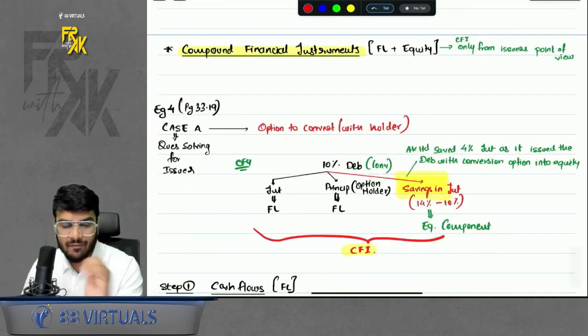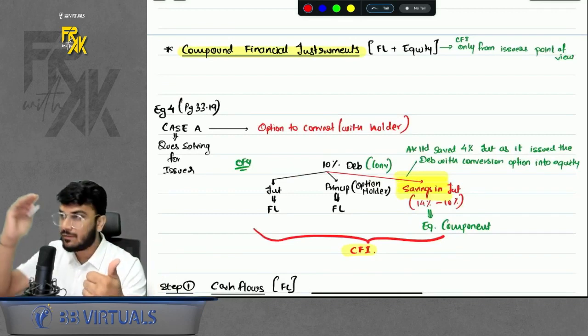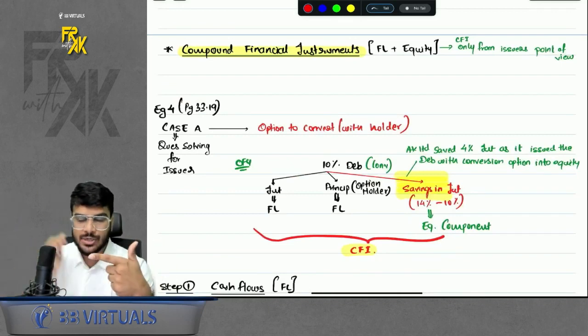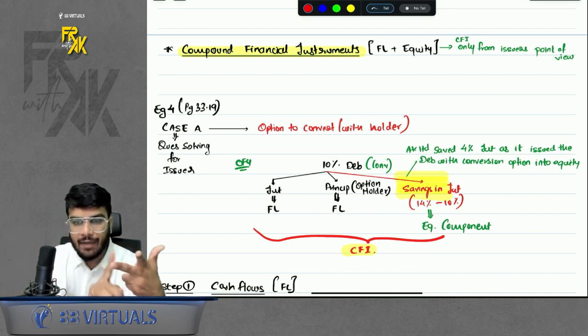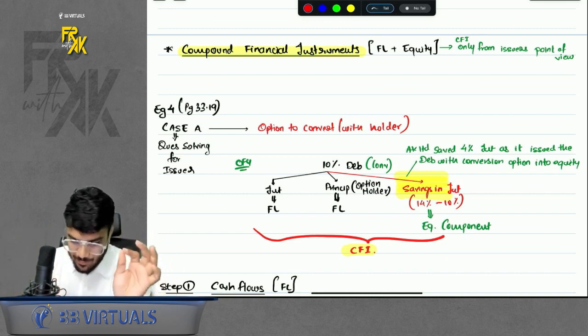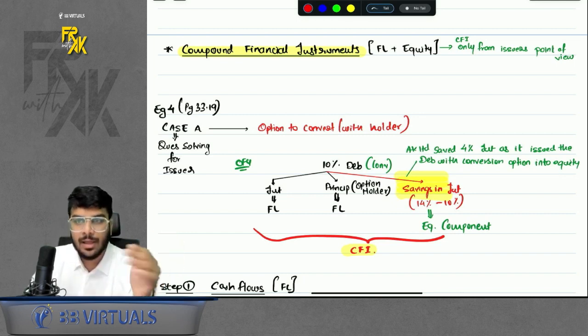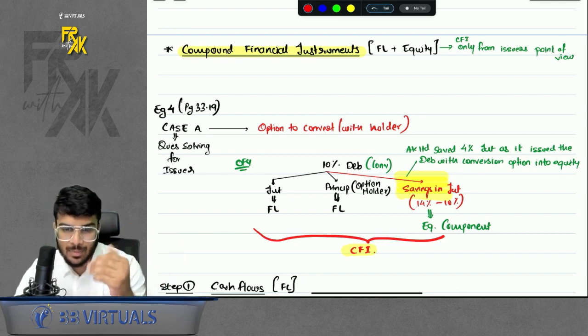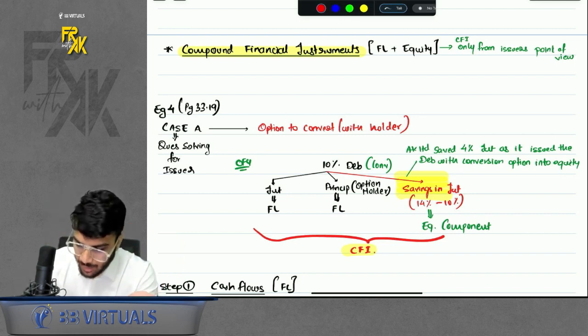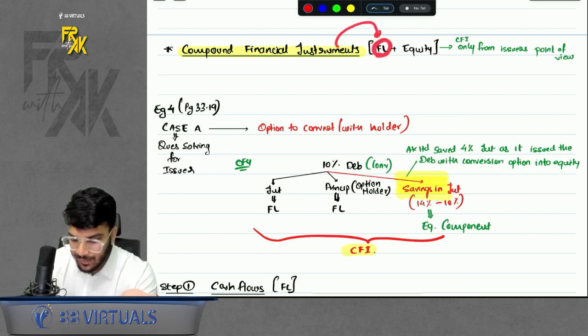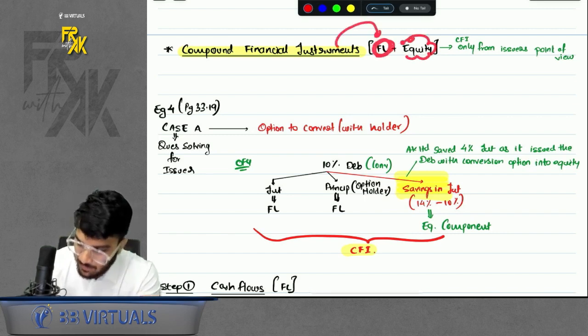So this was level 1 input. So normal ACM question where we assume the fair value. Done. Relationship part. Done. Level 1 input. Done. Now we come towards CFI, compound financial instrument. Now what is the meaning of compound financial instrument? That we already discussed. An instrument where we have both the elements. We have the element of FL also. We have the element of equity also.